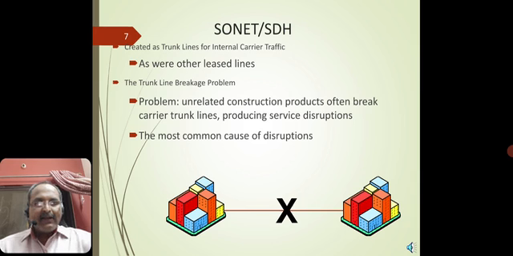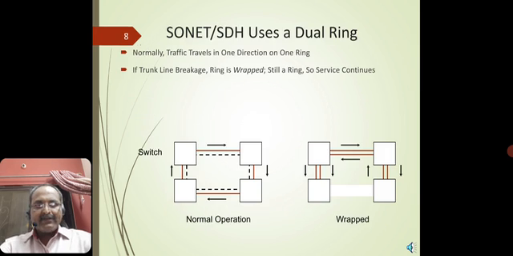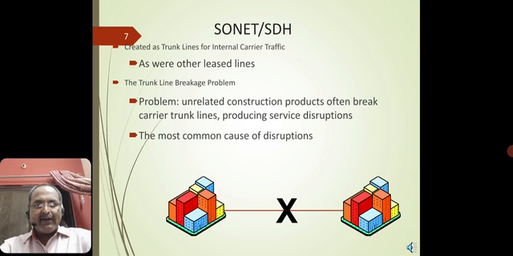So these are created as trunk lines for internal carrier traffic to a known organization. If you want to set up B2B, or business-to-business communication, these SONET types of internal architecture, or the internet leased lines, or say the analog leased lines, are useful in providing continuous and seamless integration for your organization's needs. And the trunk line breakage problem.